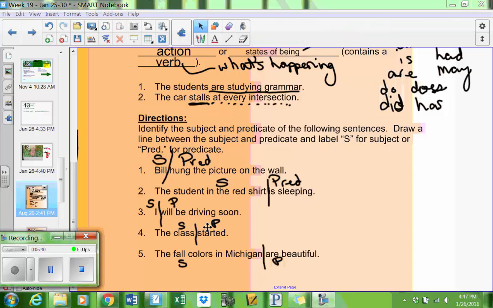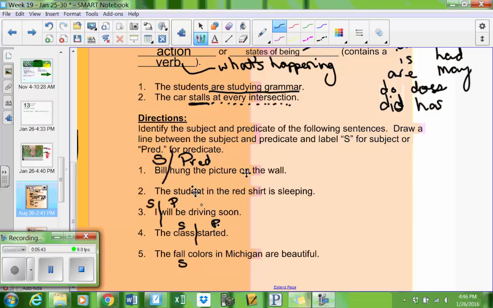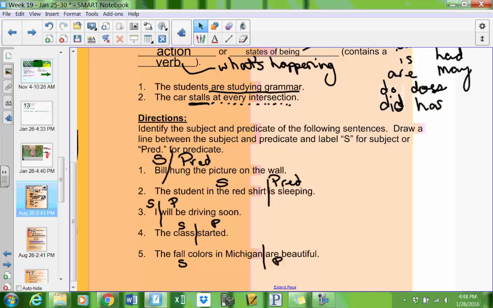All right, I hope you hit pause there because here are your solutions. Double check that you said the student is our subject, is sleeping is the predicate. Our line should be right between there. In the red shirt just gives us a little bit more detail about this student, so we can keep that on this side of the line because it tells us more about the student. It belongs on the subject side of the line. I will be driving soon. I, subject; will be driving, predicate. The class started. Well, the sentence is about the class. That's our subject. What did it do? It started. There's our predicate.